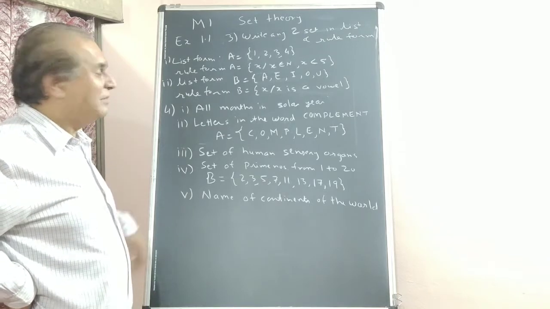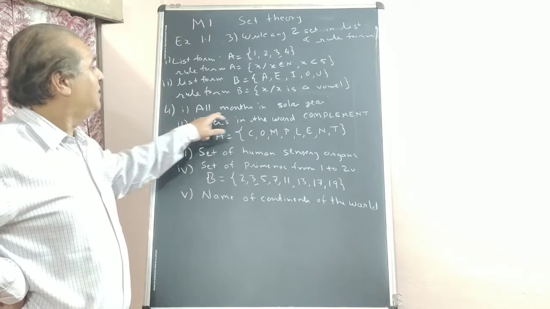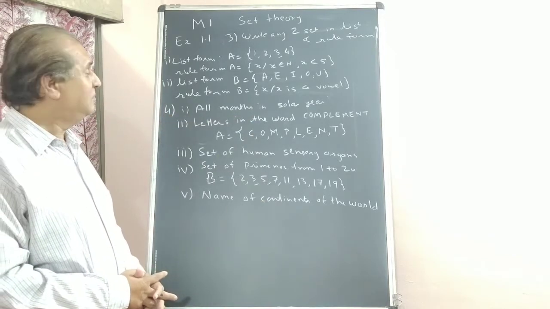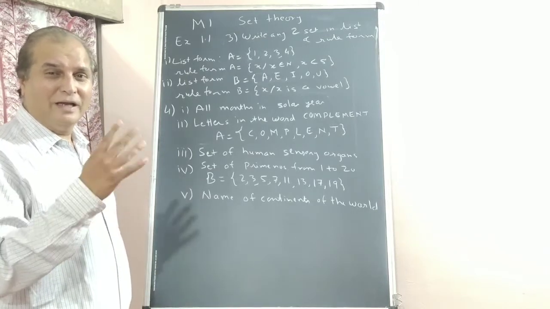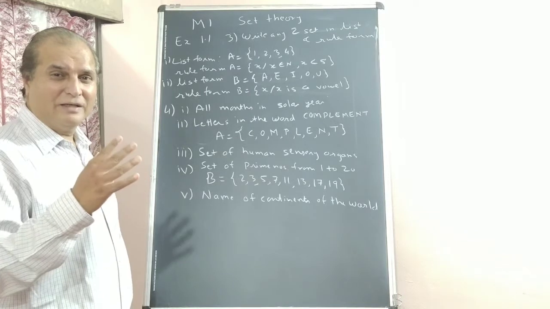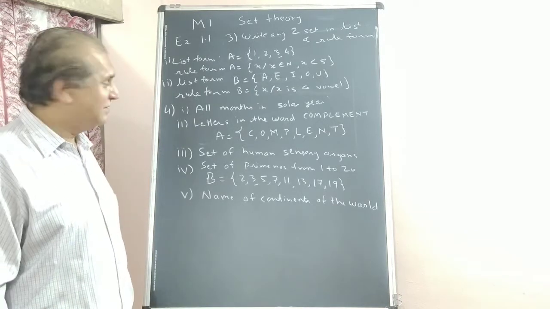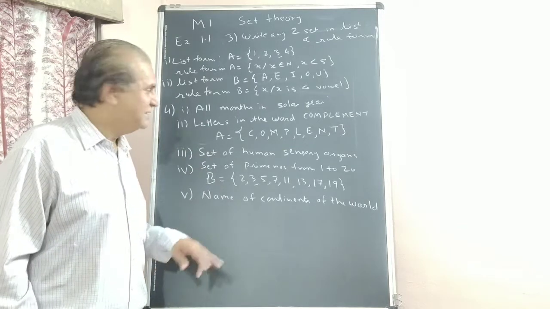Okay. Some alternates I am solving, and I am giving you some for homework. All months in a solar year. You have tried this with the list form. Homework: Jan, Feb, March, April, May, June, July, August, September, October, November, December. Okay? Second, I am doing it.